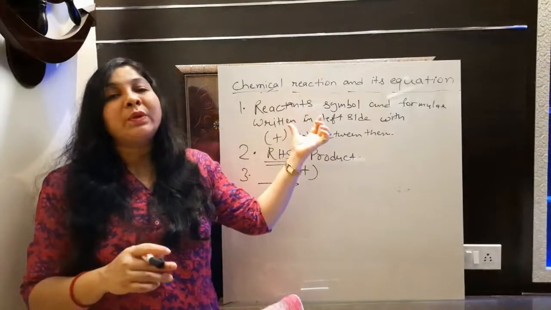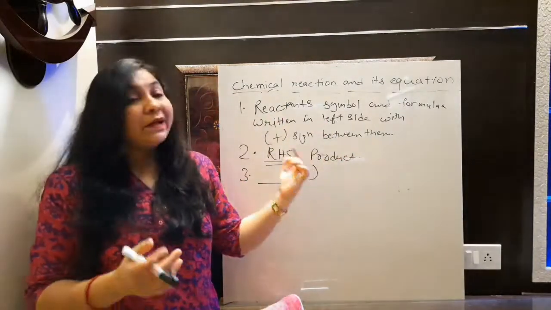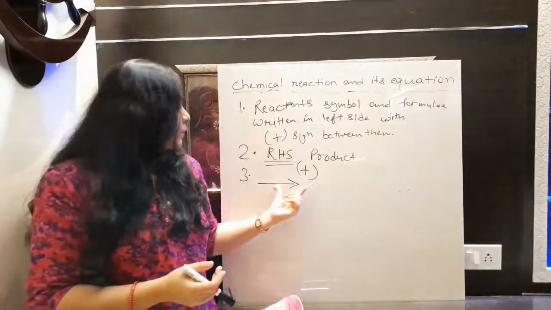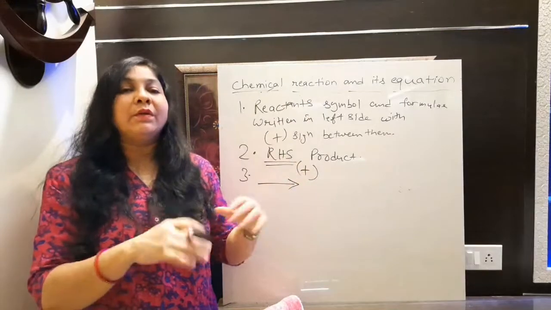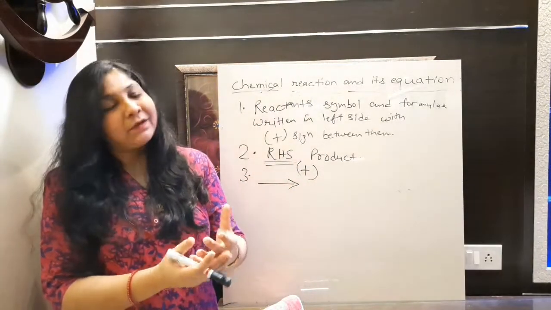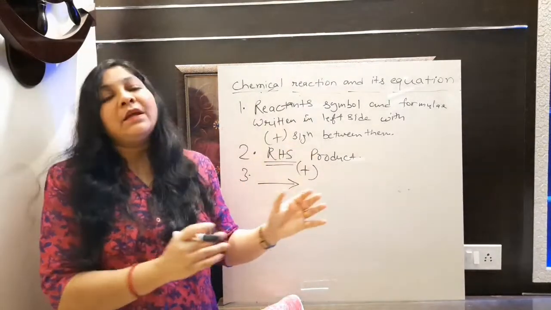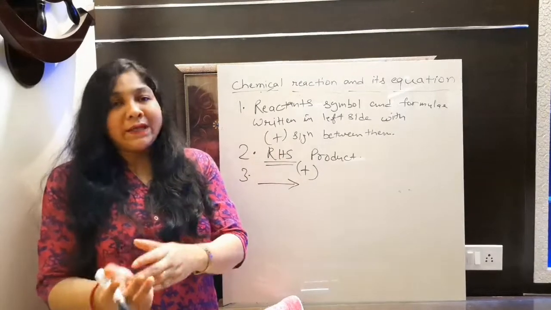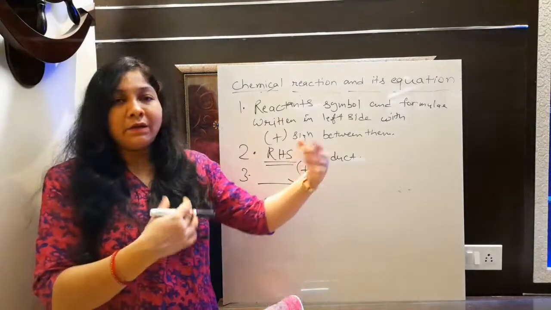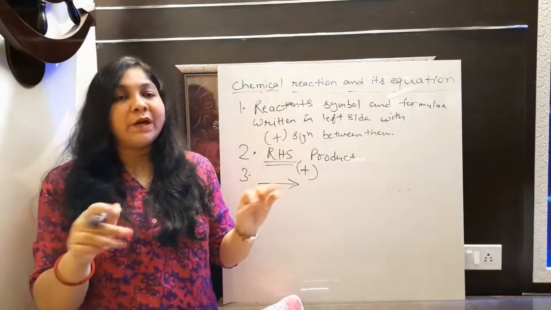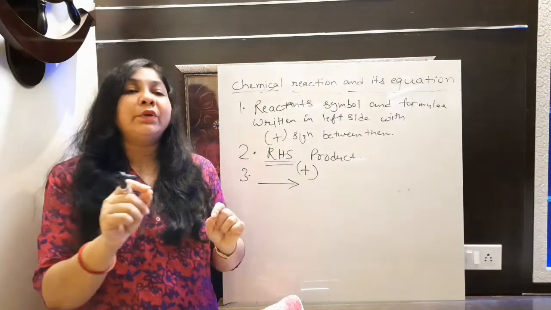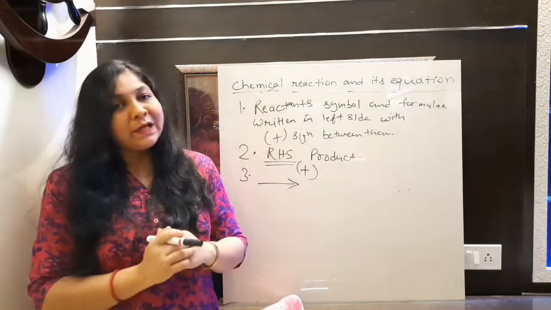LHS side is used to represent reactant, RHS side is used to represent product, and this particular arrow is used to separate reactant and product. What substance you are taking to react, that we will write on the left hand side. What are the products that you are getting after reaction, that we will write on the RHS side. And in between, how can we separate the reactant and product? To do that, we just put an arrow sign in between them.